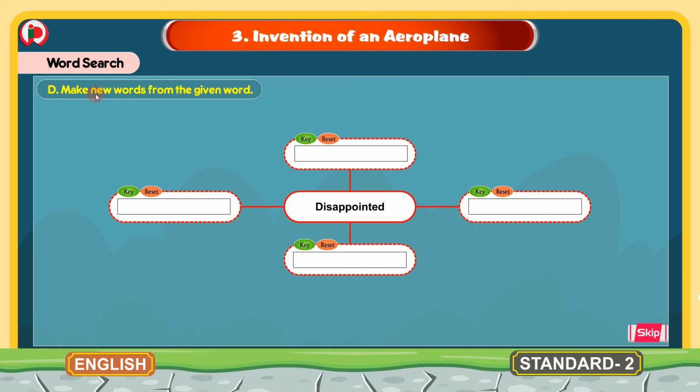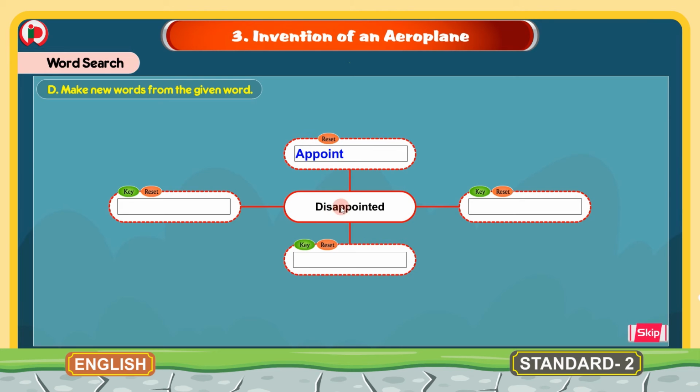D. Make new words from the given word. Children, here we are given a word and this word is disappointed. And from this word, using the letters, we have to form 4 new words. So, what are the words which can be formed?